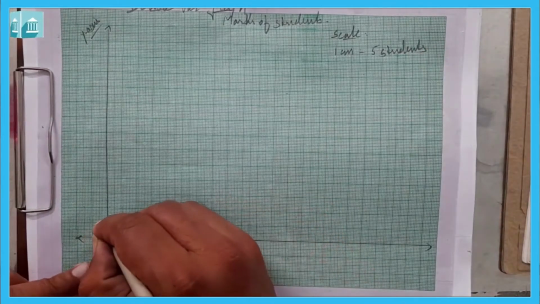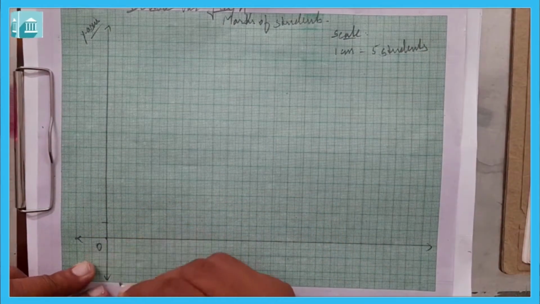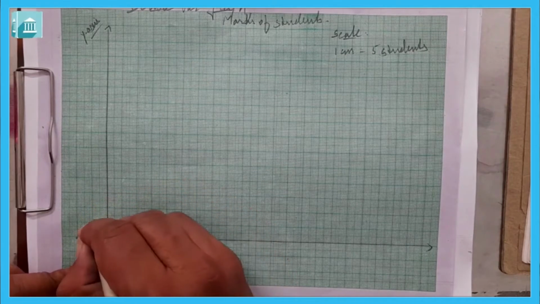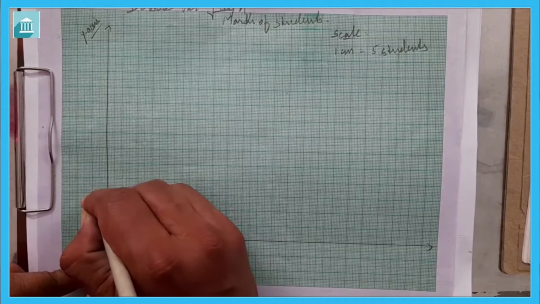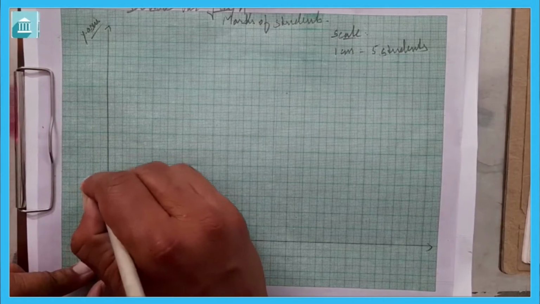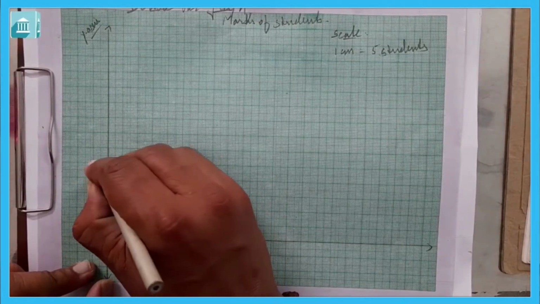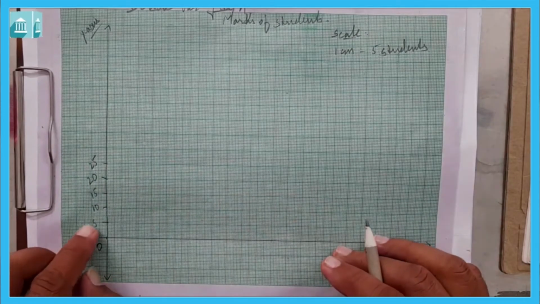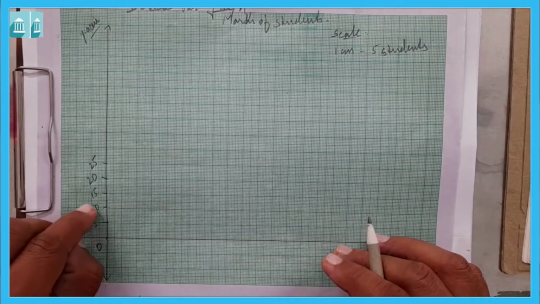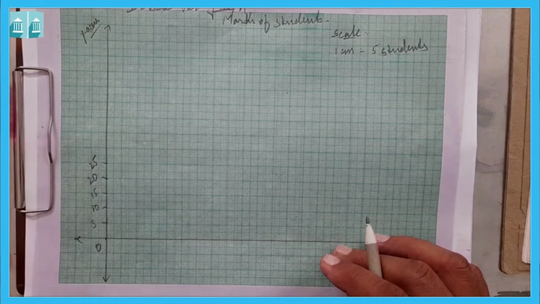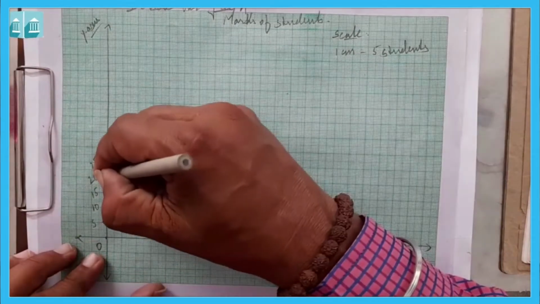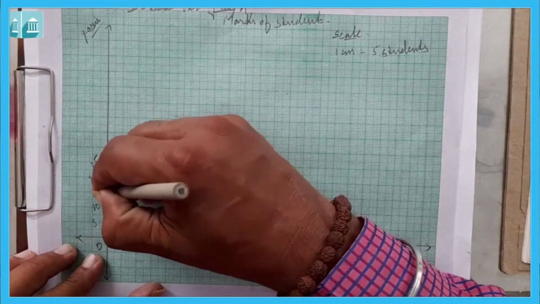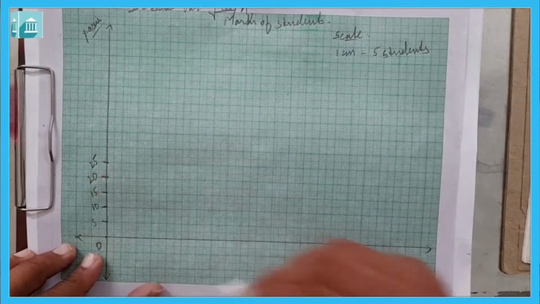Here, where the axes intersect, the origin is always 0. Then it will be 5, 10, 15, 20, 25. As I told, it should always be uniform. If 0, 5, then it's 5, 5, 5 like that only. If I had taken 10, then 10, 20 like this. And this side too, the size and shape should always be the same.